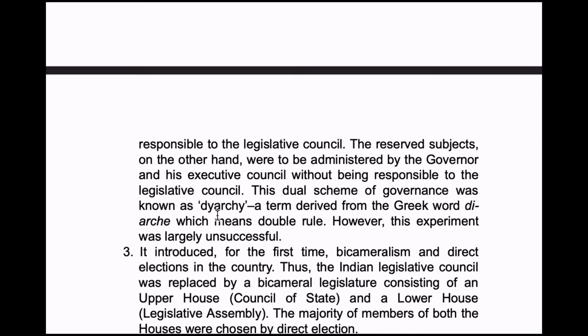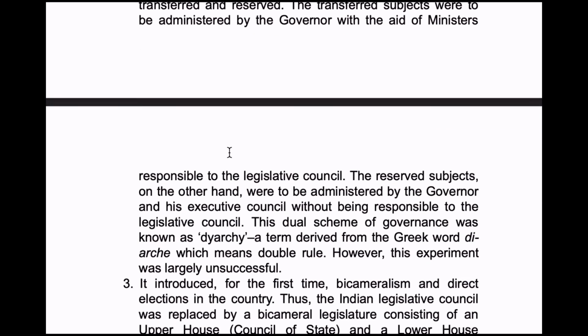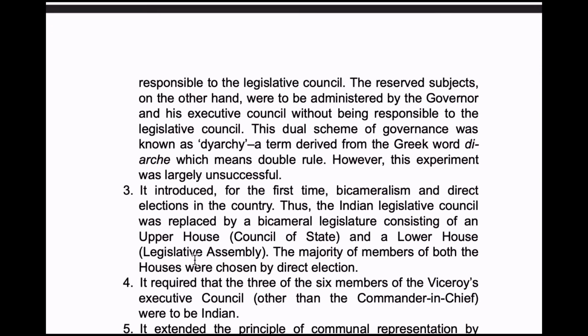Now, what is double government? Double government means the Court of Directors and the Board of Control both controlled India at that time. So, in Pitt's India Act, the double government system was introduced, whereas in the Montagu-Chelmsford reforms, diarchy was introduced. The term is derived from the Greek word diarchy, which means double rule. However, this experiment was largely unsuccessful. Double rule means transferred and reserved subjects were introduced here. So these were unsuccessful.